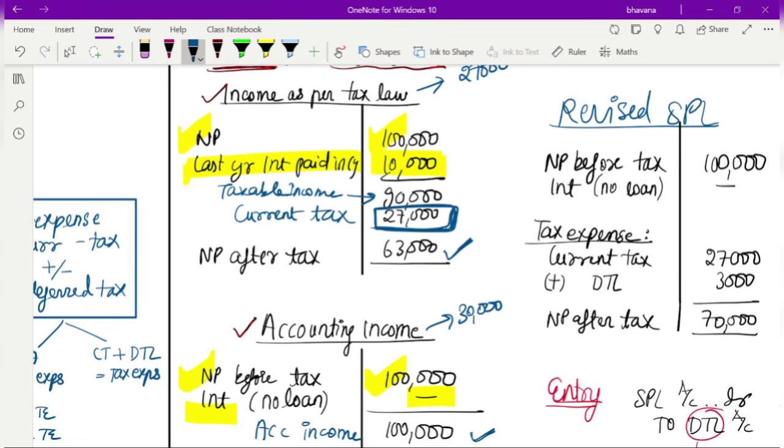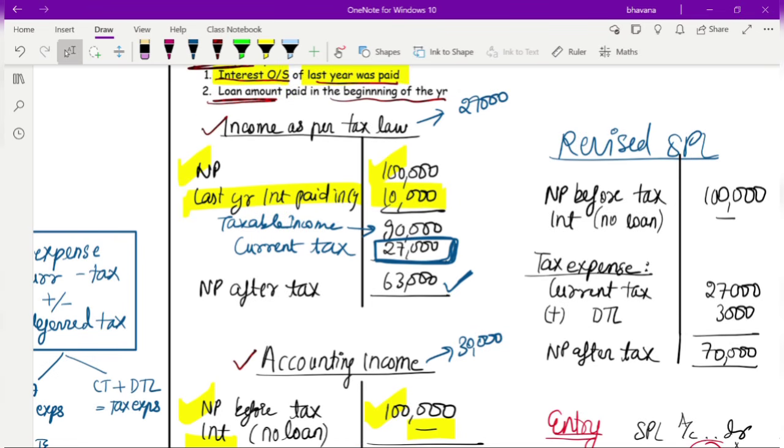So our tax as per income tax law is less than tax as per accounting records. Why is there a difference? Here also there is a 3,000 rupees difference. So why is this 3,000 rupees difference there?